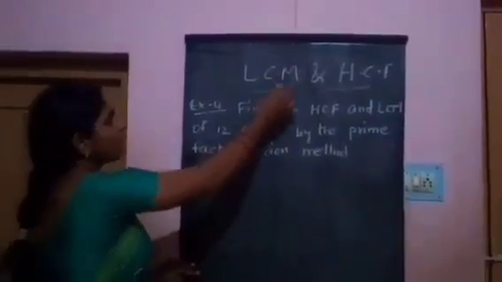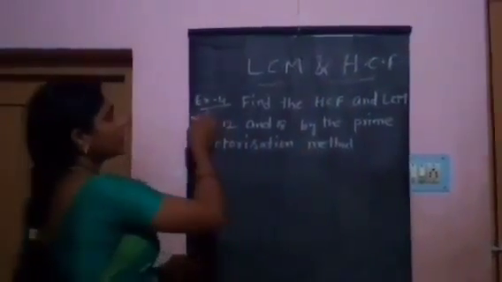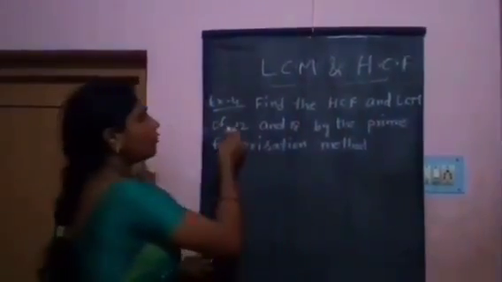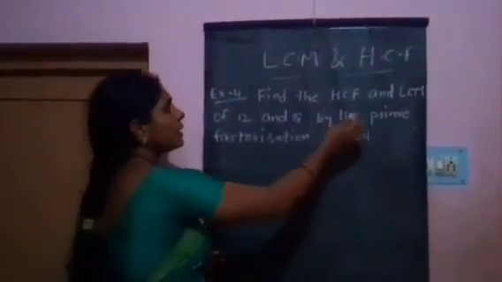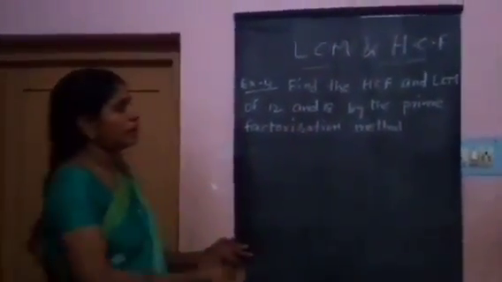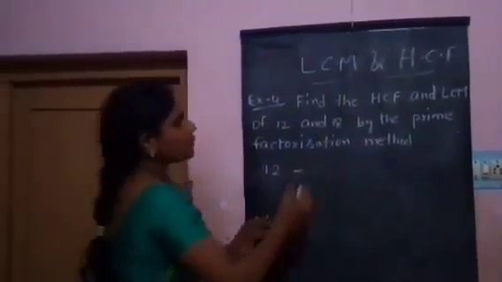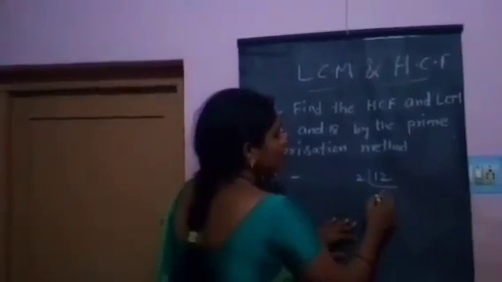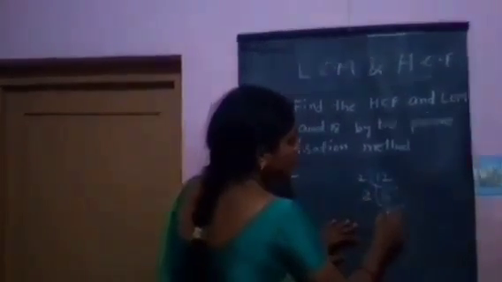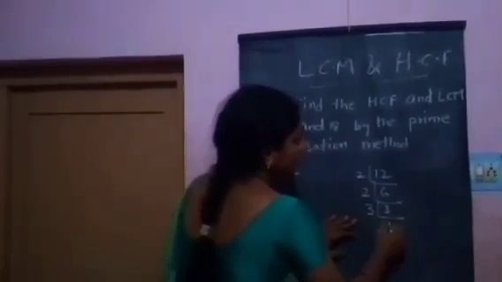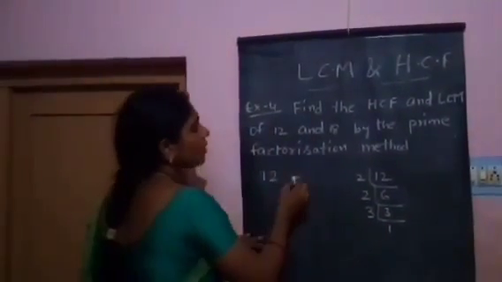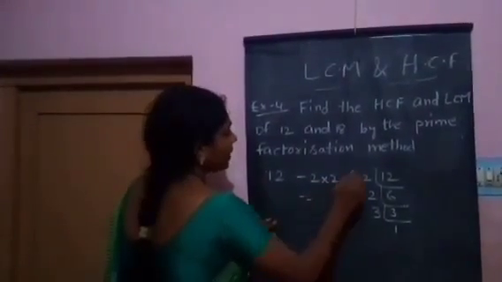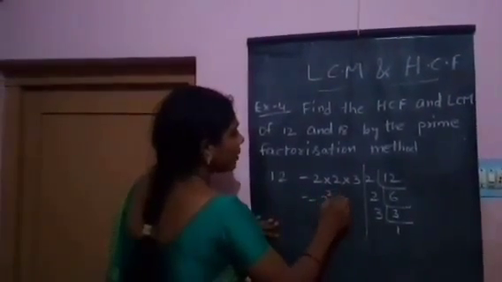This topic is LCM and HCF. Example 4. Find the HCF and LCM of 12 and 18 by the prime factorization method. 12 can be written as prime factors: 12 divided by 2 is 6, 6 divided by 2 is 3, 3 divided by 3 is 1. So 12 can be written as 2 into 2 into 3, that is 2 square into 3.